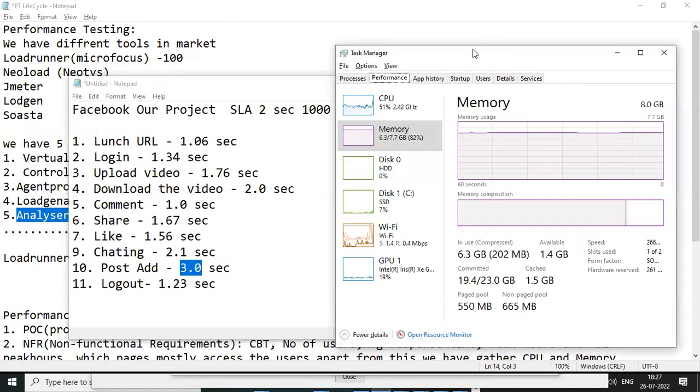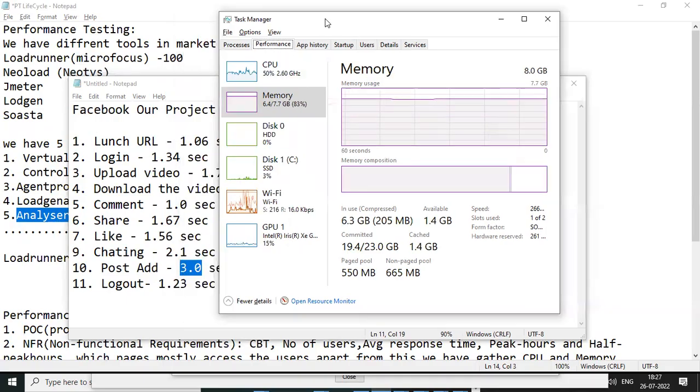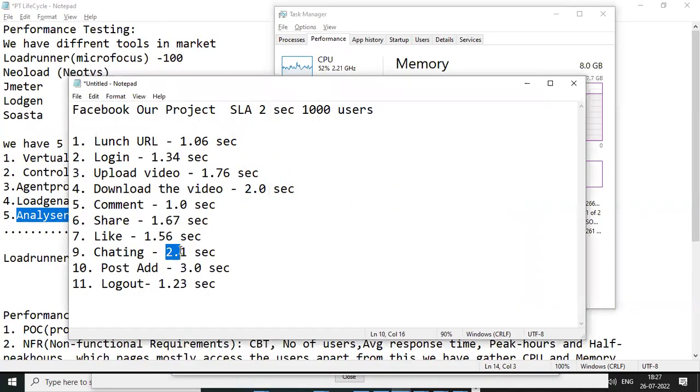We can see the memory percentage is showing 83. CPU is only 40. When your execution is done, maybe memory is crossing more than 80%. That is why your transaction response time will be high. So we conclude memory is more than 80%, and that is why the response time is high for charting and post ad.